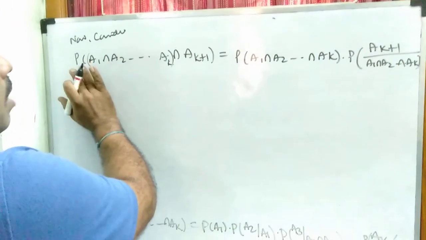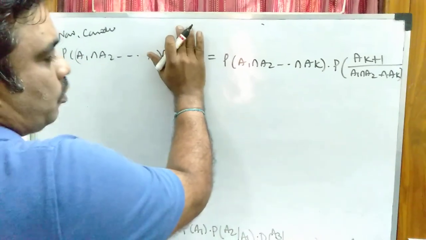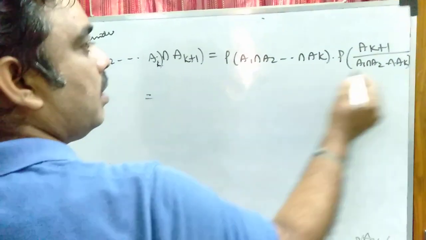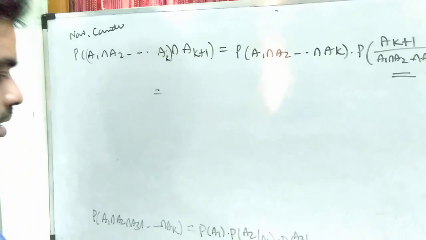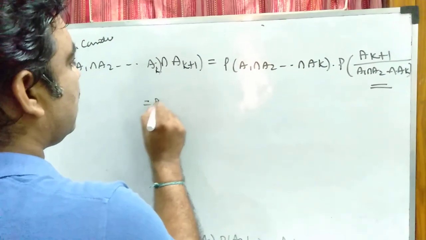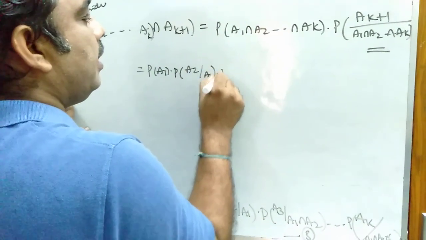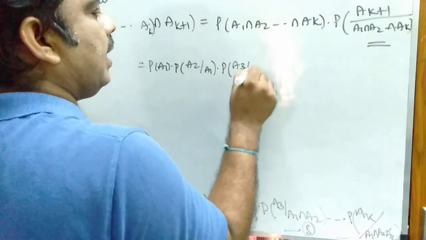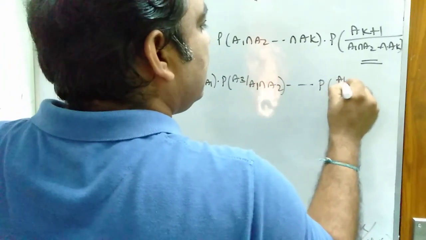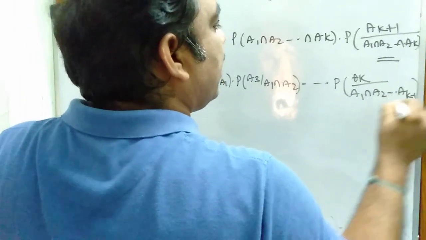By using the probability multiplication theorem for two events, P of A1 into P of A2 given A1. But what can I write from equation number 3 for P of A1 intersection A2 so on intersection AK? P of A1 into P of A2 given A1 into P of A3 given A1 intersection A2 so on, probability of AK given A1, A2 so on AK minus 1.